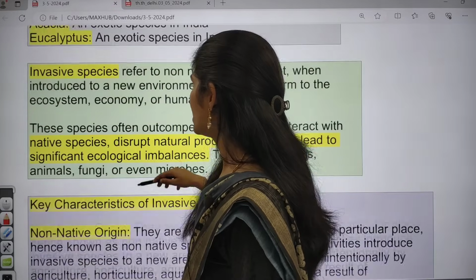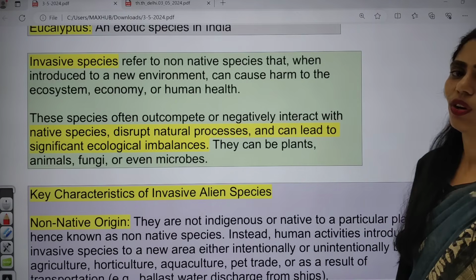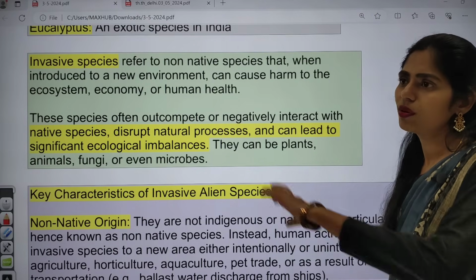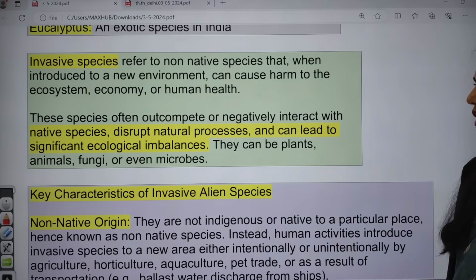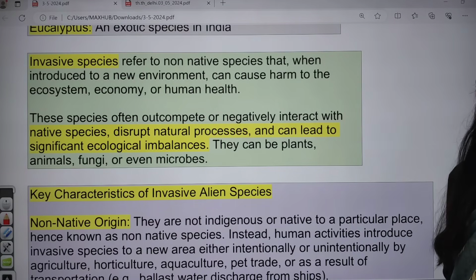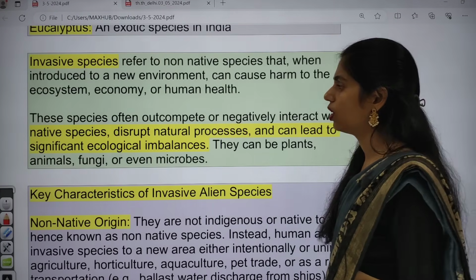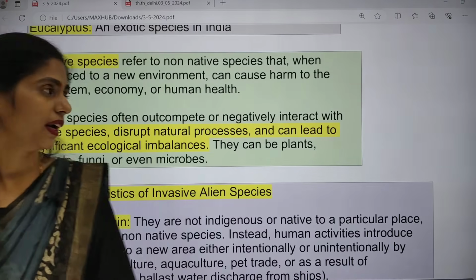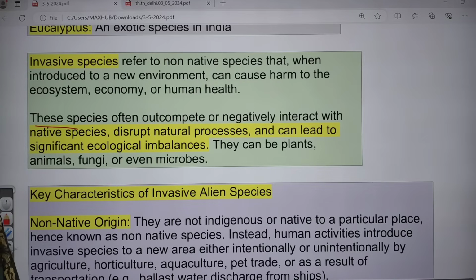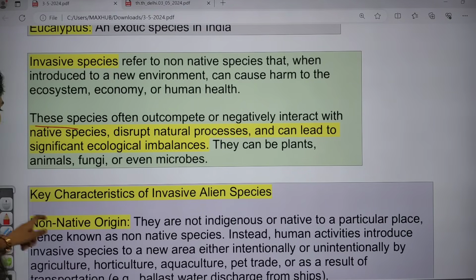Now let us try to understand what an invasive species is. Invasive species are nothing but non-native species. They are not naturally available in that area, so we bring them from another area and plant them here. That is called an invasive species. Introducing these invasive species causes lots of harm, harm to our ecosystem, harm to the economy, and even harm to human health. These species often outcompete others or interact negatively with the ecosystem and biodiversity, and this leads to significant ecological imbalance.